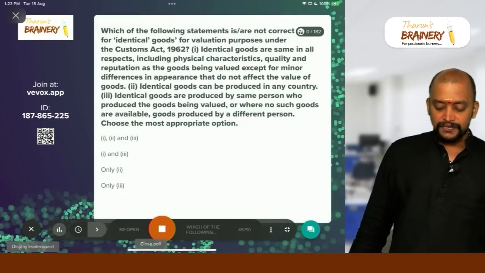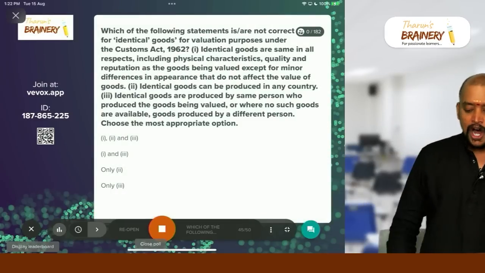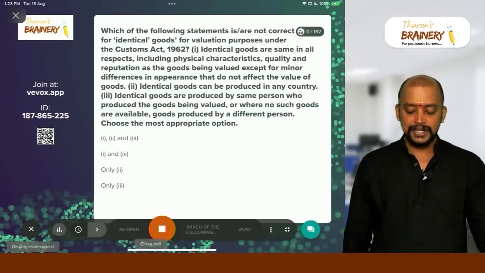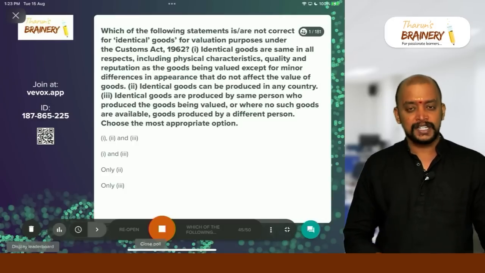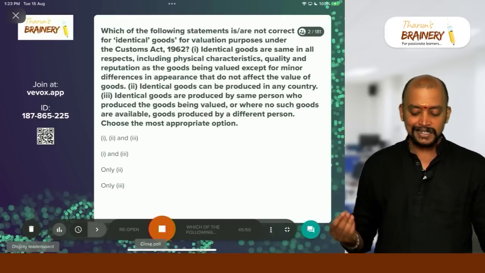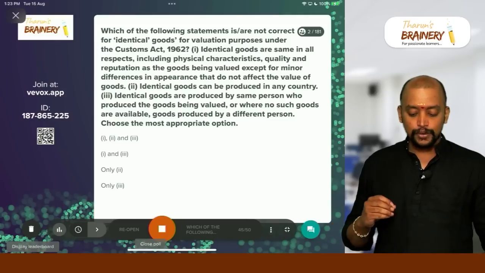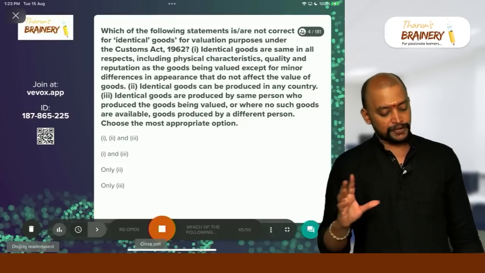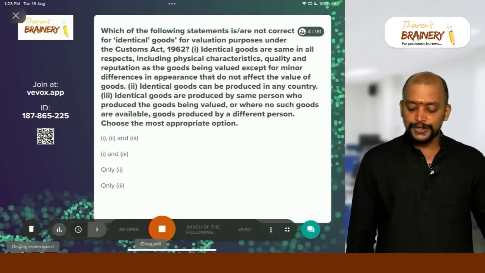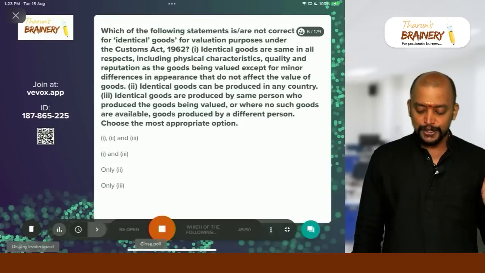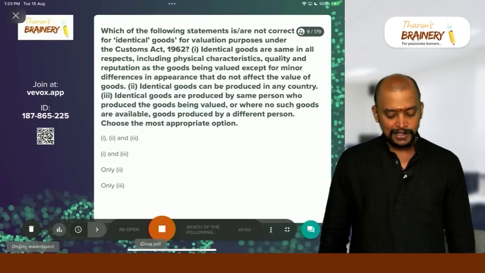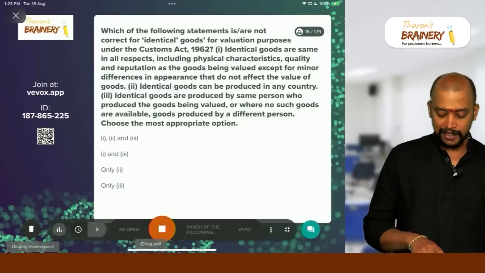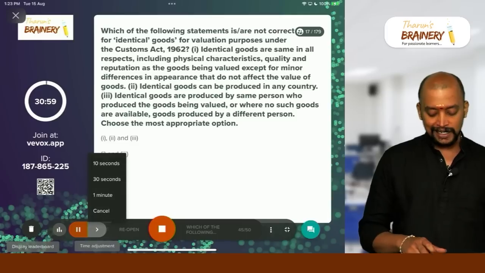The next one, which of the following statements is or are not correct for identical goods for valuation purposes under the Customs Act 1962? One, identical goods are same in all respects, including physical characteristics, quality and reputation, as the goods being valued except for minor differences in appearance that do not affect the value of the goods. Two, identical goods can be produced in any country. Three, identical goods are produced by the same person who produced the goods being valued, or where no such goods are available, goods produced by a different person. Choose the most appropriate option. So if you know the meaning of identical goods, you can answer this.